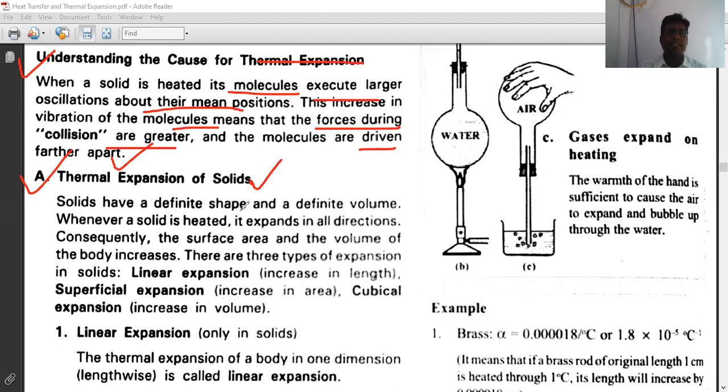Next point is thermal expansion of solids. Solids have a definite shape and a definite volume. Whenever a solid is heated, it expands in all directions. Consequently, the surface area and volume of the body increase, right? There are three types of expansion: linear expansion, superficial expansion, and cubical expansion. Linear expansion is increase in length, superficial expansion is increase in area, and cubical expansion is increase in volume. So write this point, then I will explain one by one.